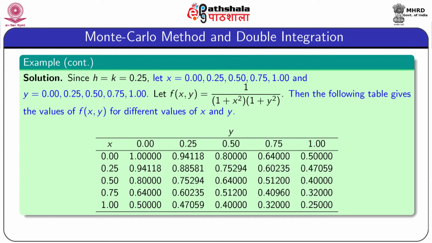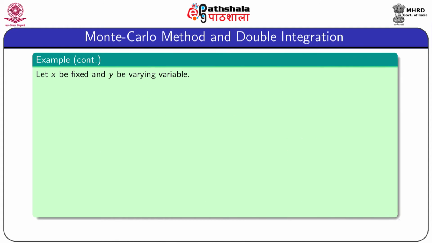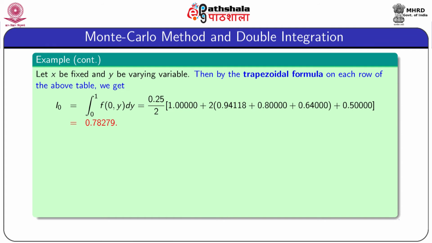and these values are used to find the integration using trapezoidal and Simpson 1/3 formula. Let x be fixed and y be the variable, then by trapezoidal formula on each row of the above table we get I0 equal to integration 0 to 1 f of 0 comma y dy. In this case x is taken as 0 and y is the variable quantity, and using this formula we obtain the value of I0 equal to 0.78279. Similarly, I1 equal to this value, I2 equal to this one, I3 is this, I4 equal to